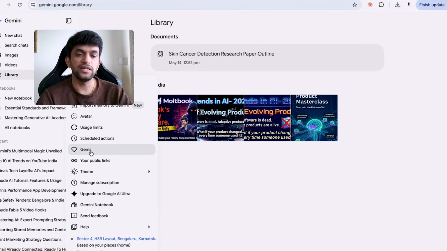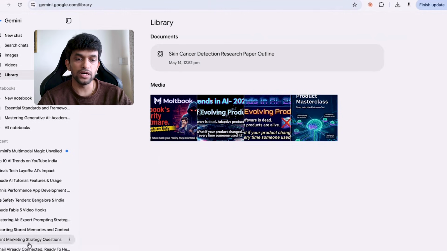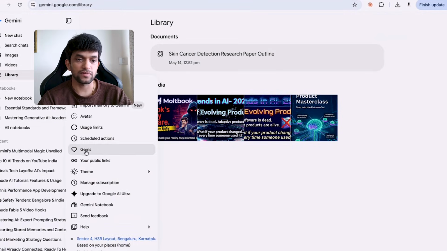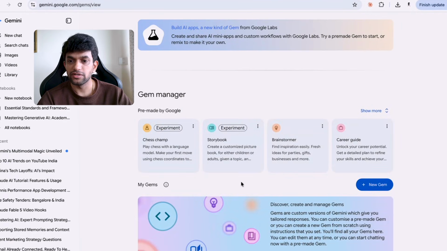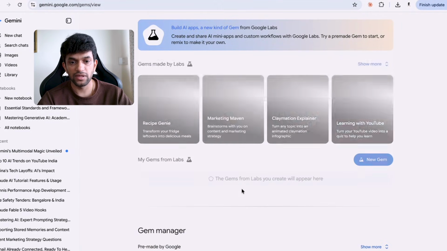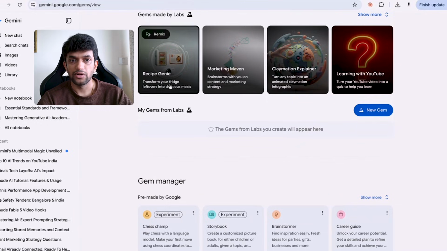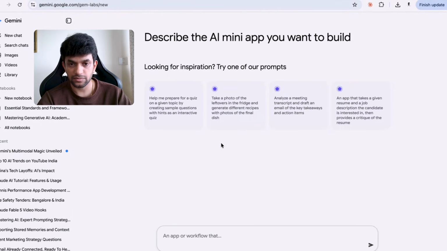Yeah, here, in the settings, you can see gems. Click on gems, and you can create anything, you know, recipe genie, marketing maven, or something like that. Let's say, create new gem.